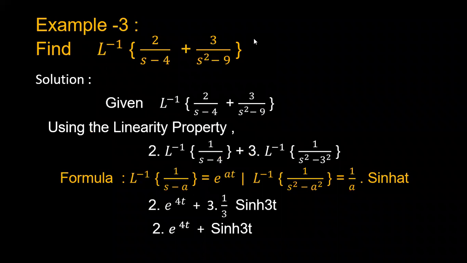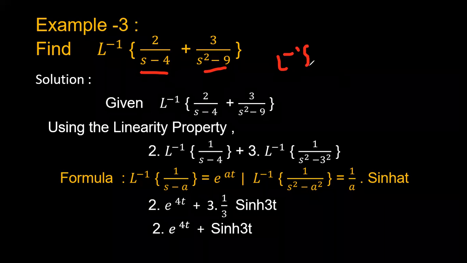Okay, right. So now we will see one more problem on this method. Here it contains two functions. So by using the linearity property, this is one function and this is another function. So what will you do? Laplace inverse of this function is f of s, why?